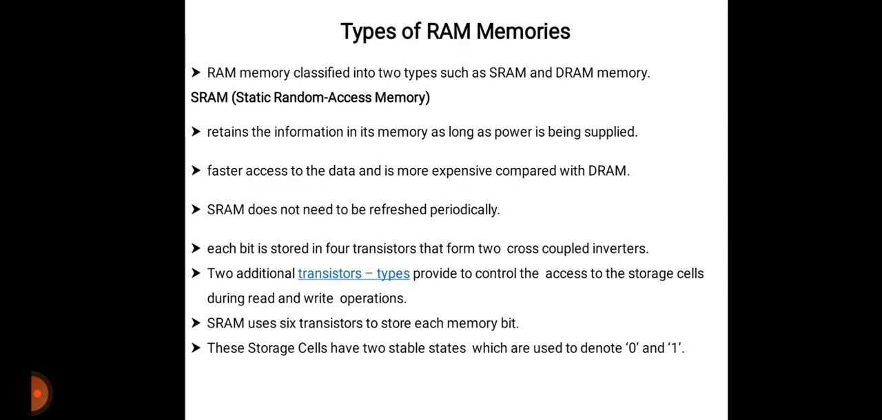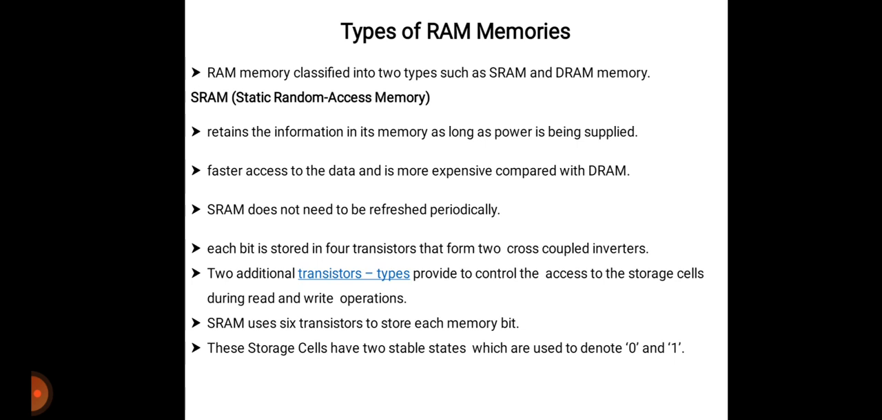First of all, types of RAM memories. Types of RAM memories means what? The RAM memory is classified into types such as SRAM and DRAM. So SRAM means what? Static random access memory. This is the full form of SRAM. Static random access memory is a type of RAM that retains the information in its memory as long as the power is being supplied. When your power is off, it does not retain any data.